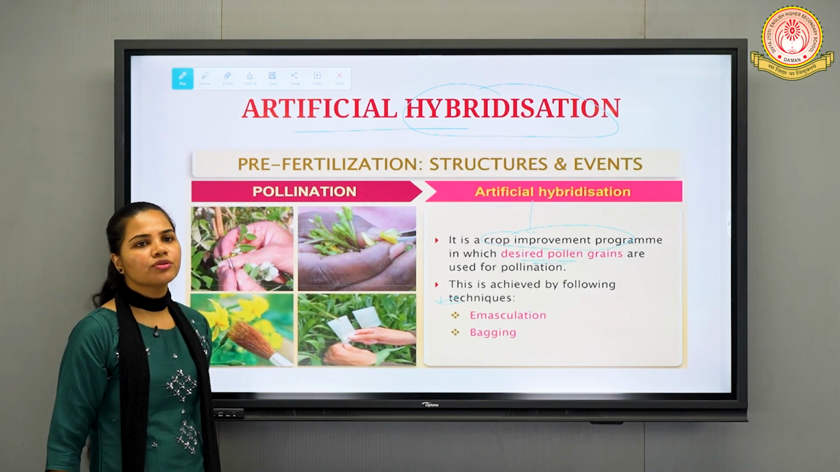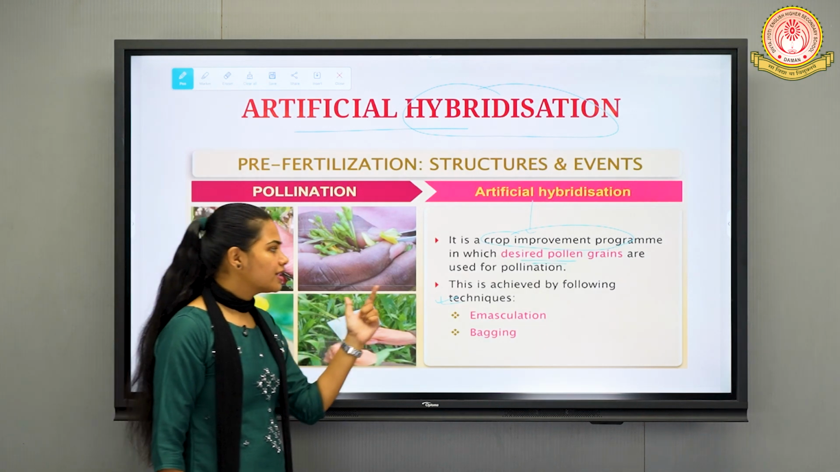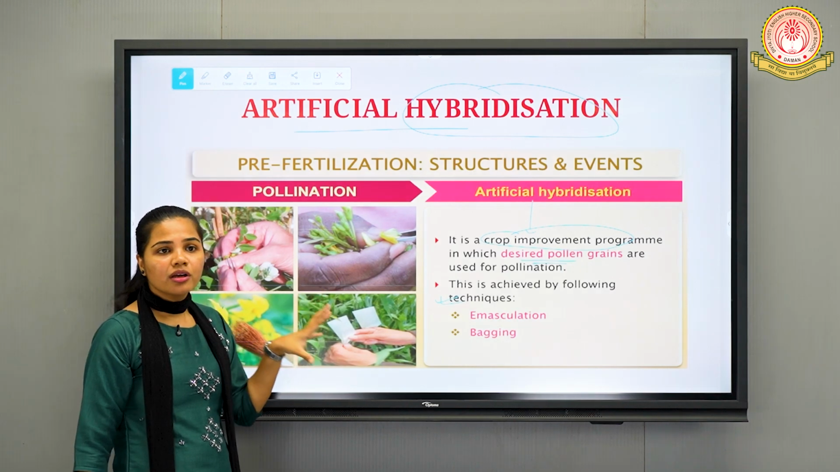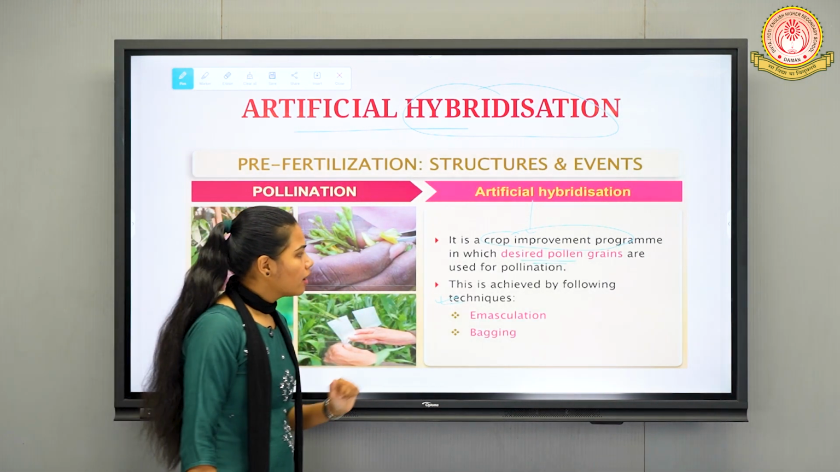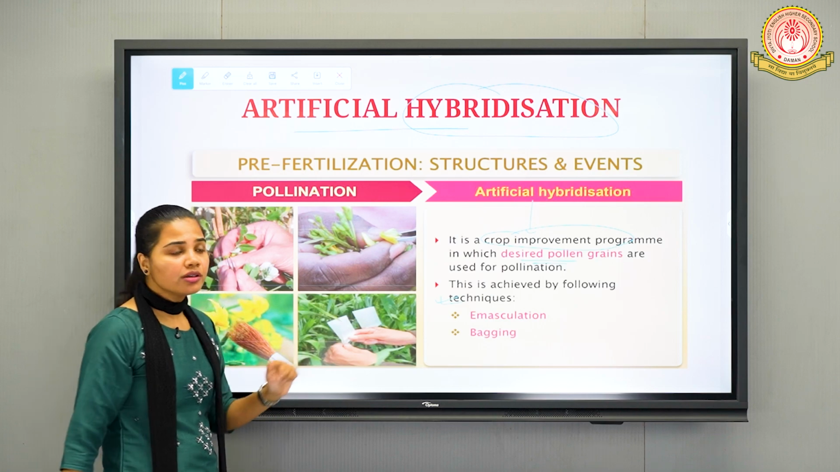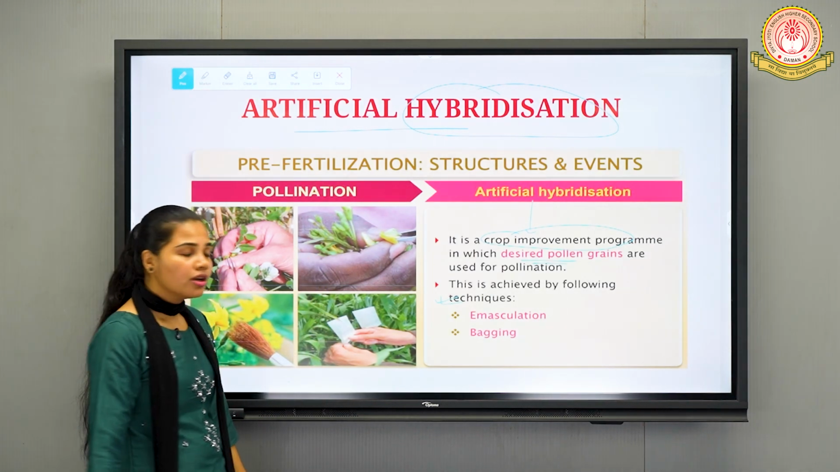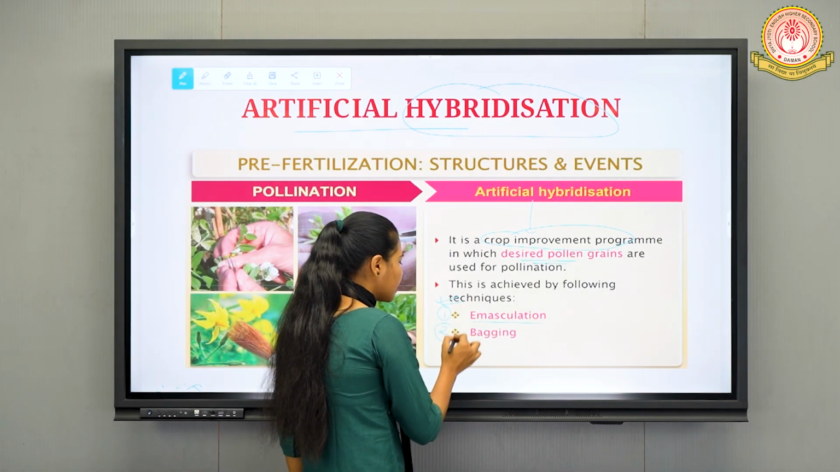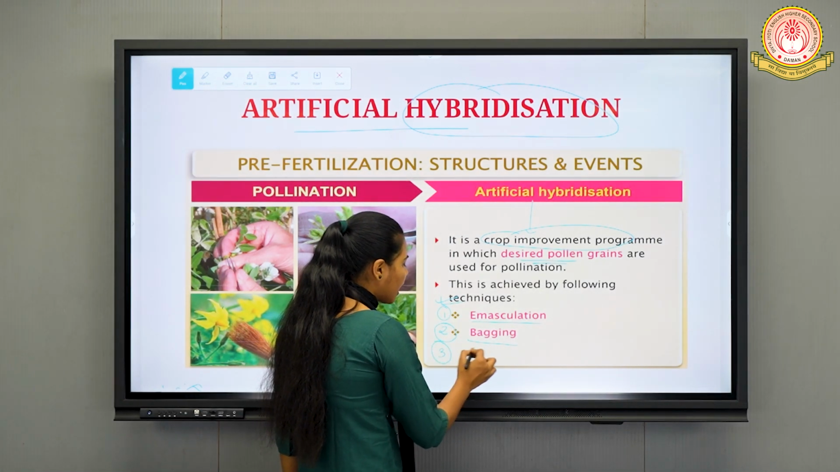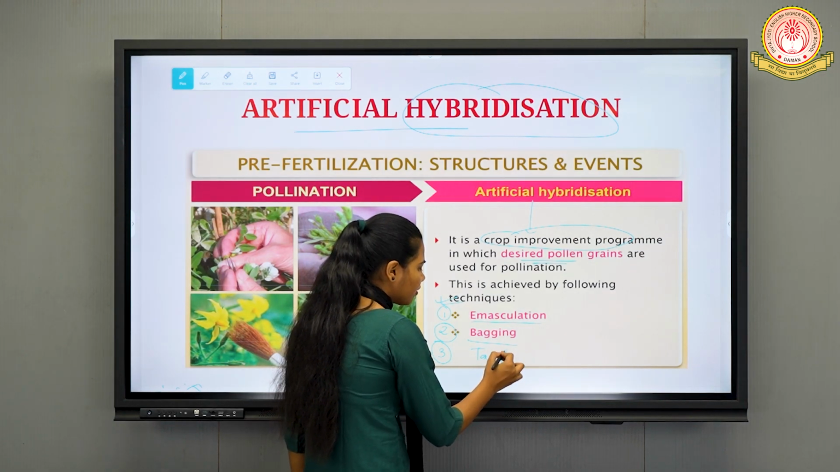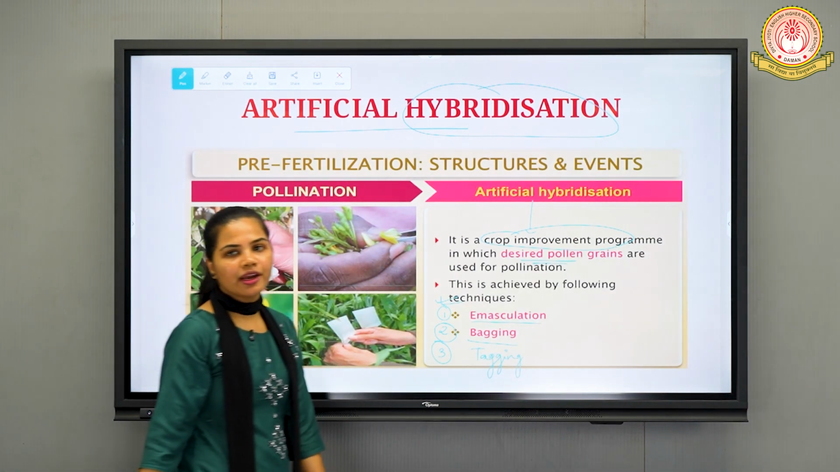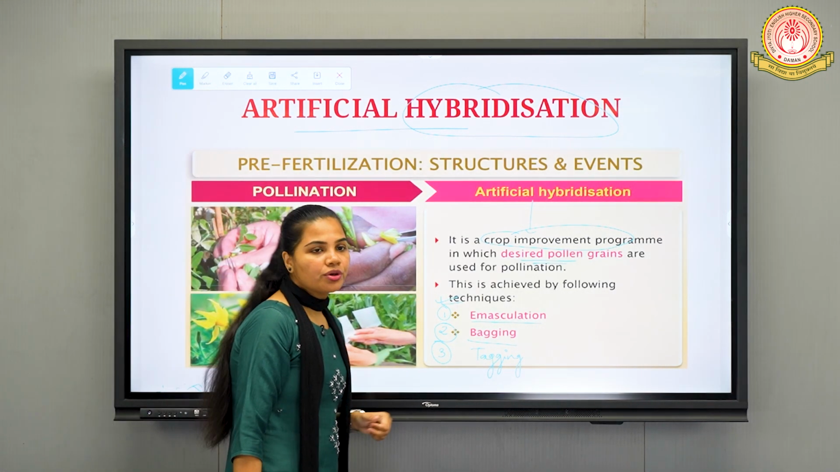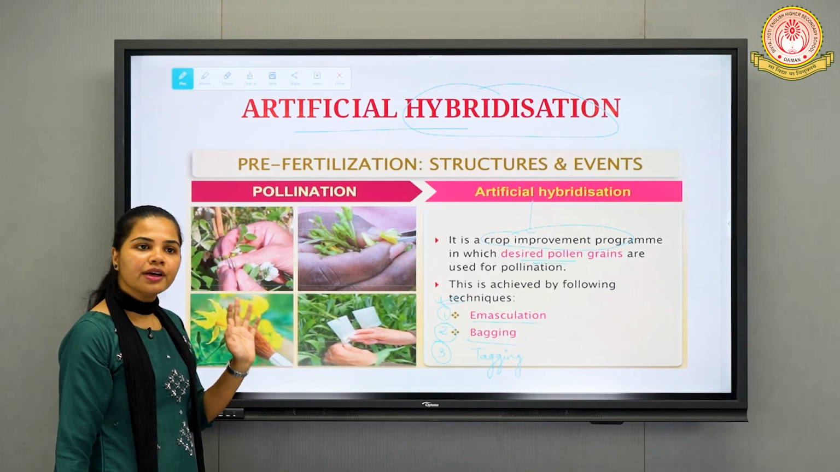But in this topic, we are going to study some methods, or techniques, through which we can achieve this type of hybridization. So first is what? First technique, first step is emasculation. Second is bagging. One more you can add, tagging. Fine. Emasculation, bagging and tagging methods, or techniques. One by one we are going to discuss these terms in detail.